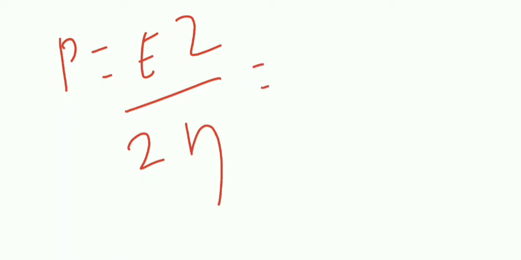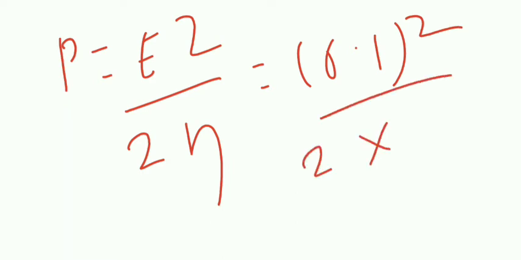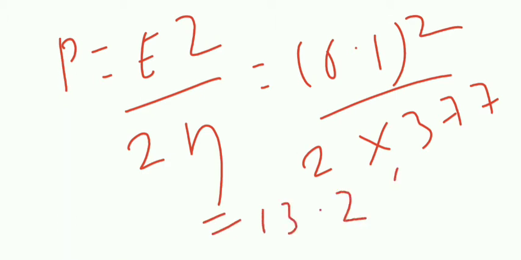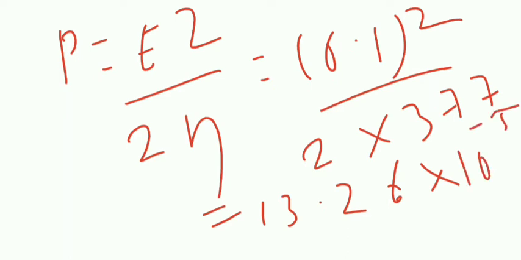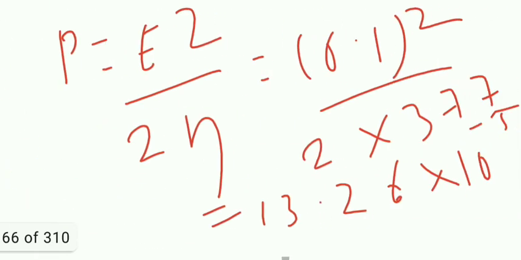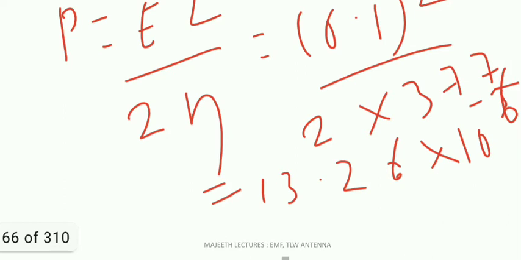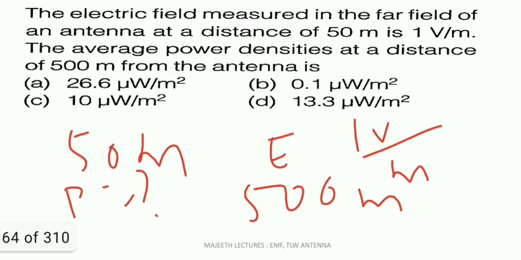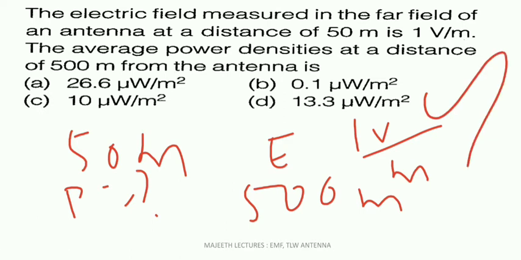E, we know, is 0.1 squared, 2 into eta, where eta is 120 pi or 377. If you simplify, what you get is 13.26 into 10 power minus 6. So 13.26 is nothing but 13.3 microwatt per meter square. So the option D is the right answer.